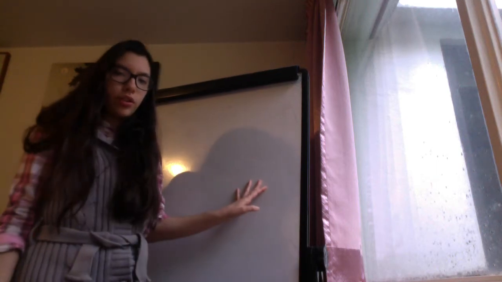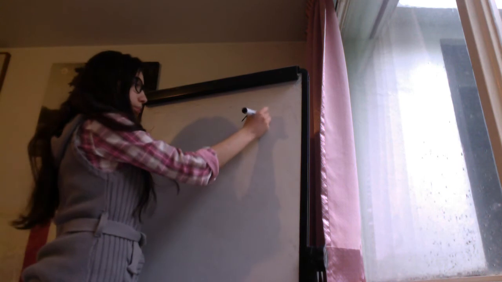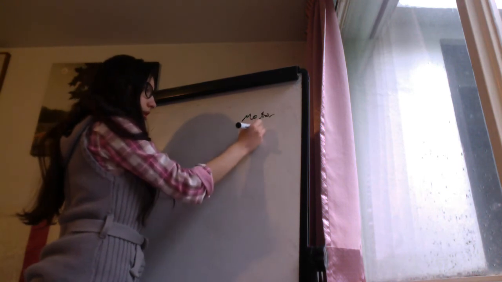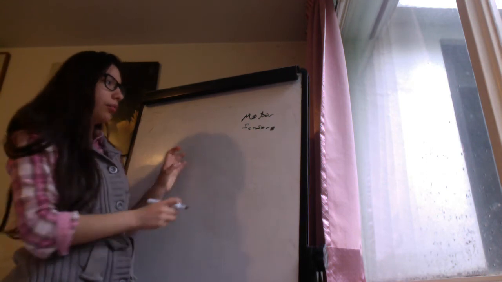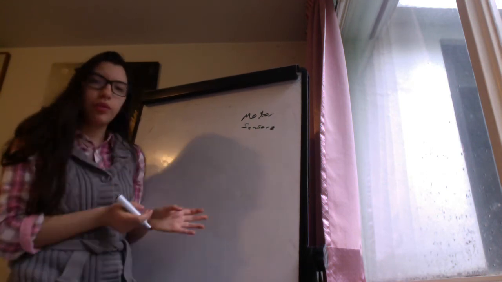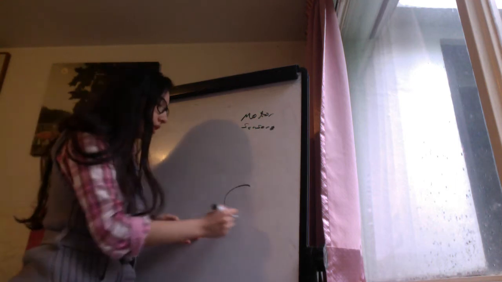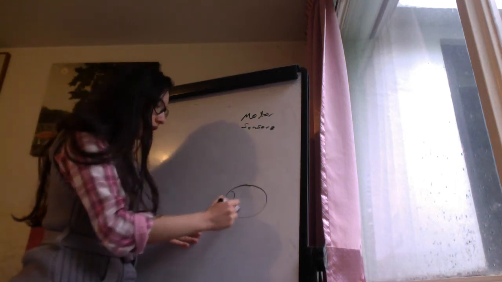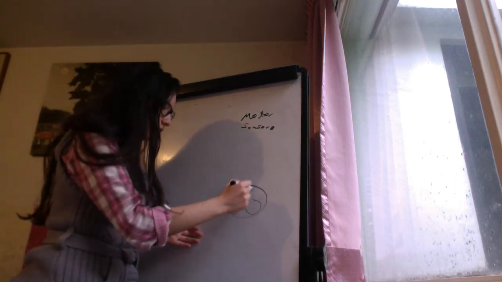Now we will see the glossopharyngeal nerve. We have motor pathway and sensory pathway. So remember that a cranial nerve has motor and sensory pathway. Let's review a spinal nerve first. We have anterior and posterior